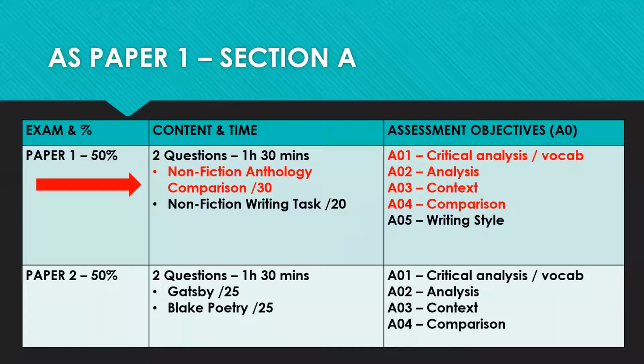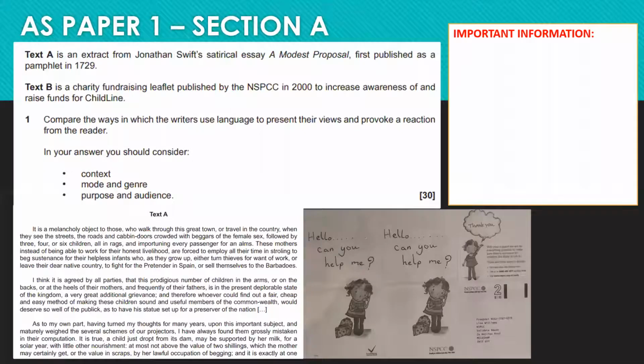Of the 1 hour and 30 minutes that you are supposed to spend on the paper, it's expected that you'll spend about 50 minutes on this section. It assesses all 4 of the analysis assessment objectives: analysis, vocabulary, context, and comparison. So, important things you need to know about this exam: you should put aside about 50 minutes to deal with this section.